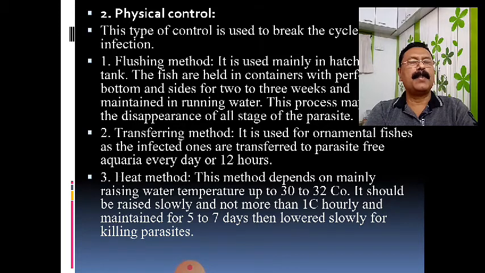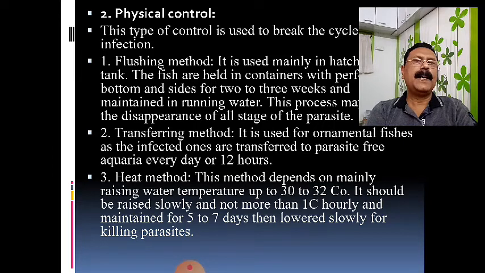But to increase the temperature, you should not raise it suddenly. It should rise very slowly, 1 degree centigrade at a time, and this will kill all types of parasites. This treatment has to continue for 5 to 7 days continuously.